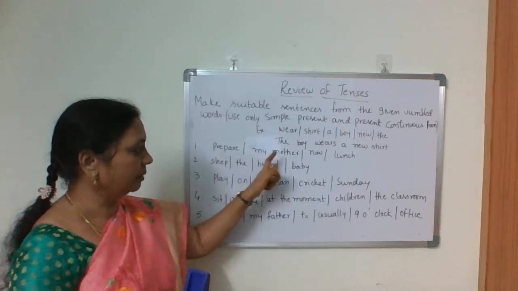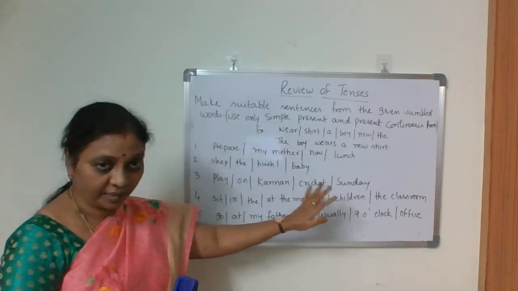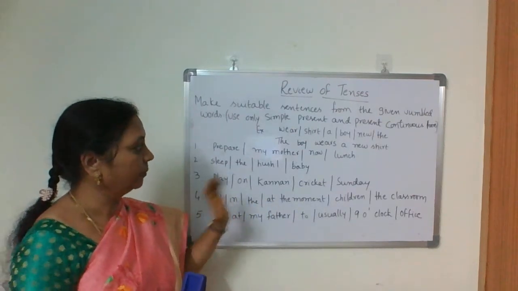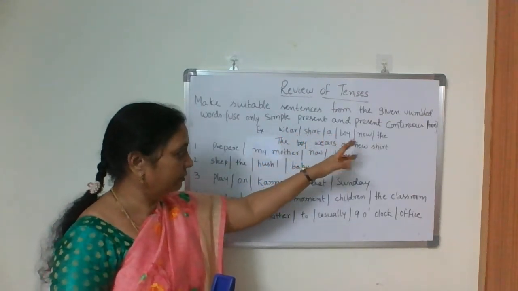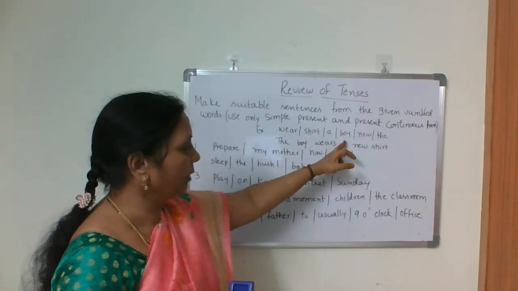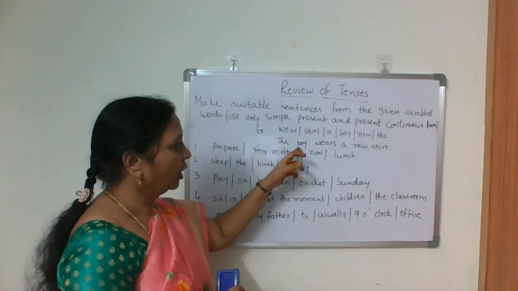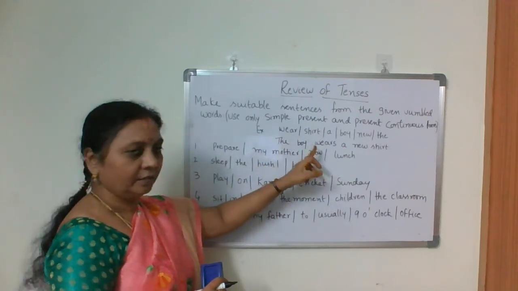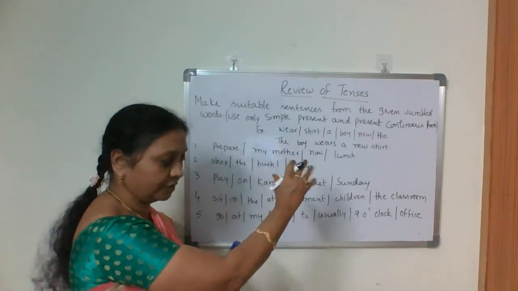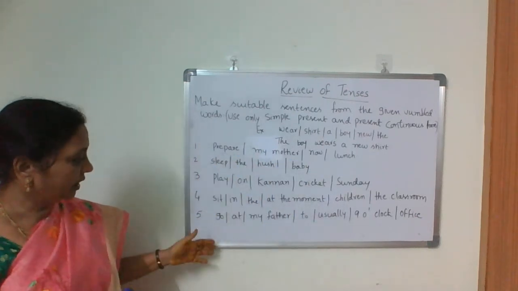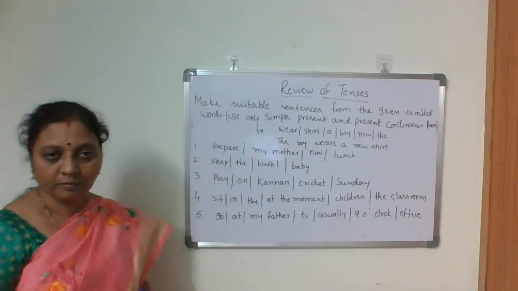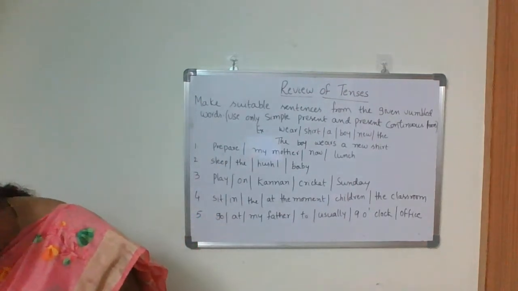Okay, these are the jumbled words. You have to arrange them in correct order and frame suitable and meaningful sentences. One example: wear, shirt, a, boy, new, the. Here, isn't it third person singular? So you have to say, the boy wears a new shirt. Similarly, you try the remaining sentences, and I give five more.